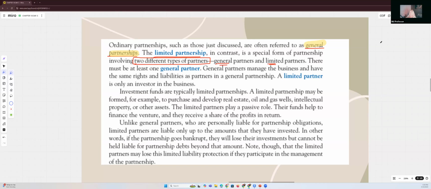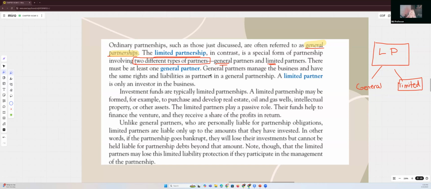So here's the partnership. This is an LP, limited partnership. We have two different types of partners. We have those general partners that contribute in some way, shape, or form, whether it's money or time, and then we have the limited partners, which are more of the silent partners. They don't want to be known. They're more of the investors, basically. They're limited, they're silent, no one knows who they are. They don't put any time into the company. They just give their money and then they take their profits, whatever they make.